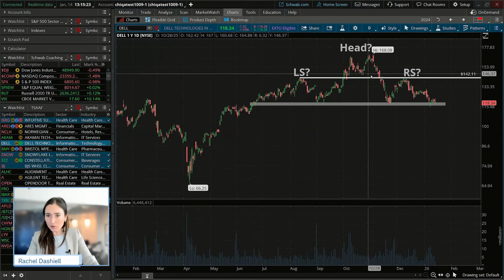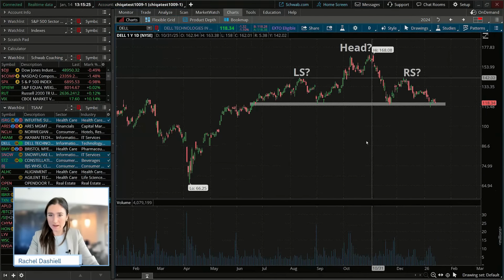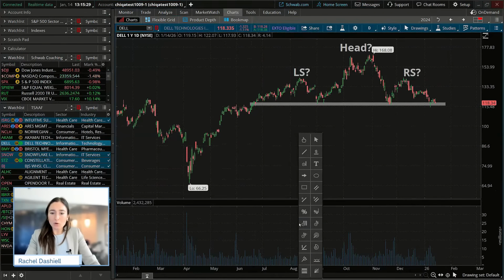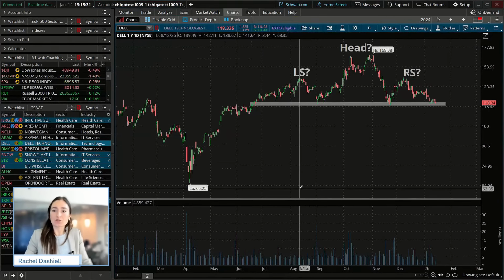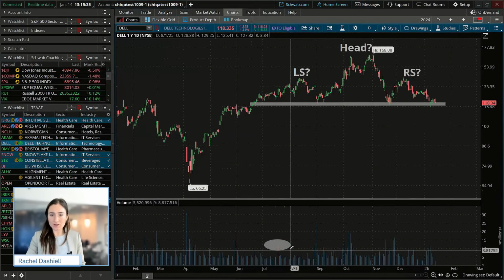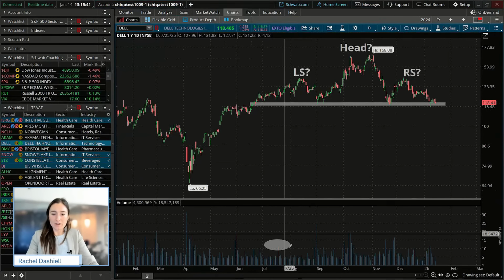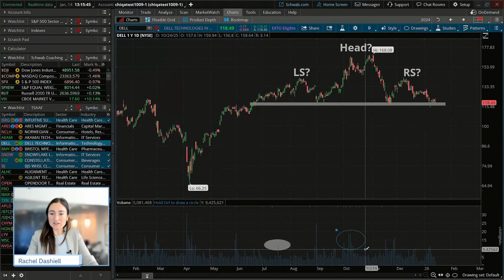Now, a couple other things when we look at the volume trends. I want you guys to make note of these throughout a head and shoulders pattern. We will typically have an increase of volume going into the left shoulder. That's one thing we tend to look for. We'll also typically see a spike or increase in volume when the head is being crafted.